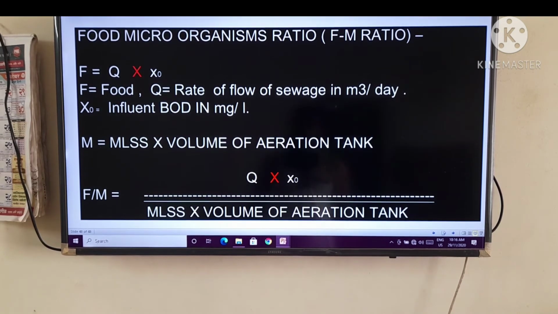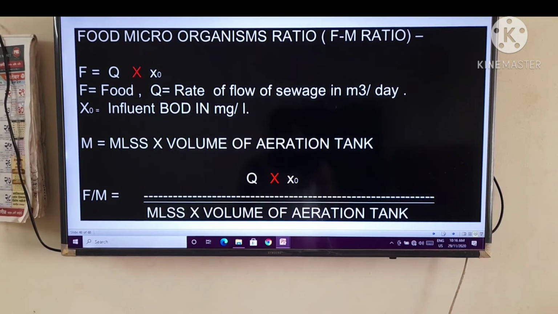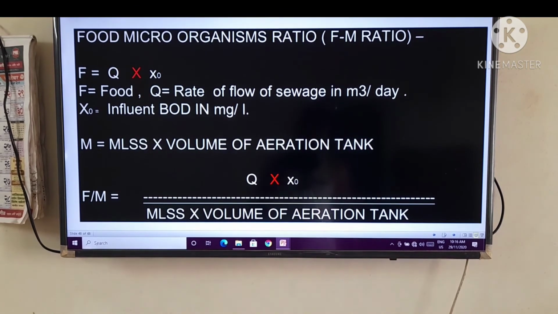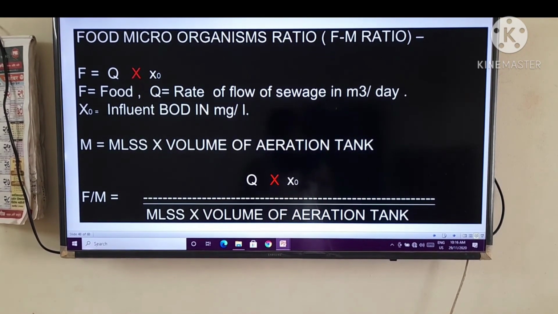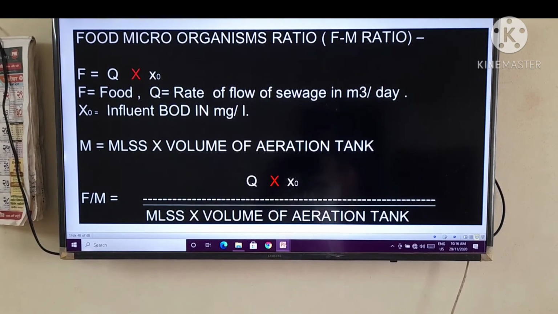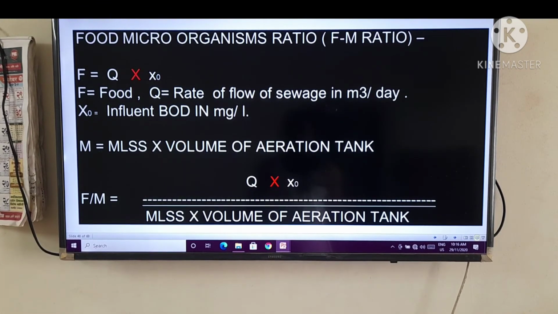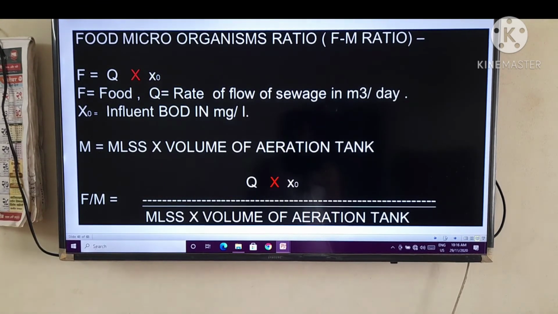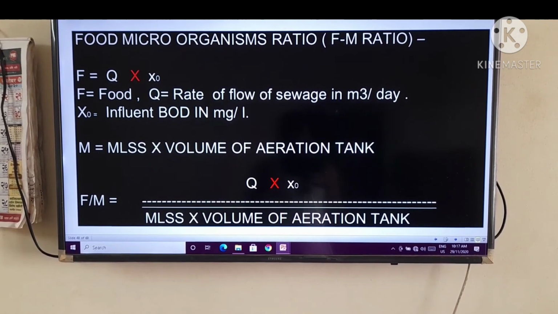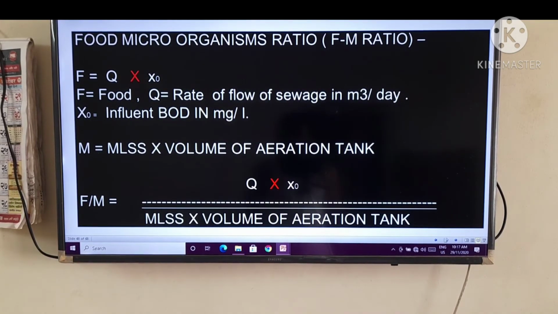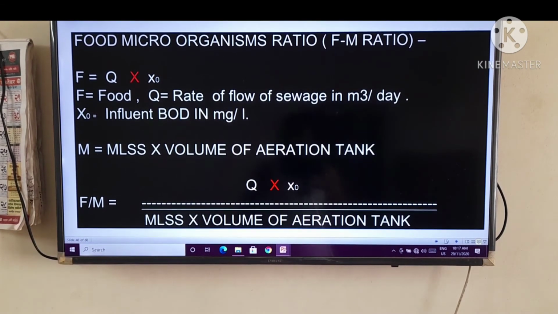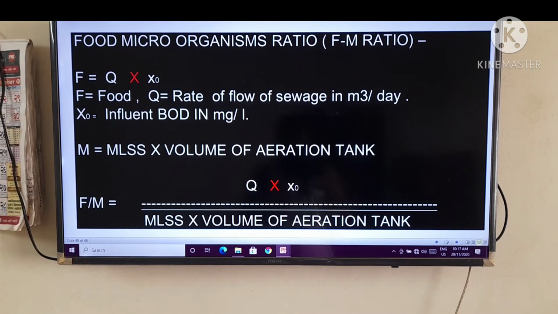So F = Q × X0, where F is food, Q is the rate of flow of sewage in m³ per day, that is discharge, and X0 is the influent BOD in mg per liter. That means the quantity entered in the tank, how much food is required, that is F, and the influent BOD in mg per liter. You have to concentrate on three parameters.